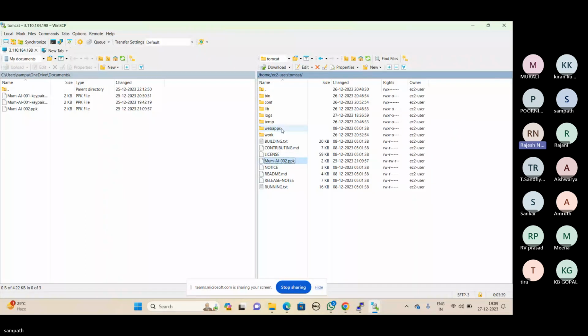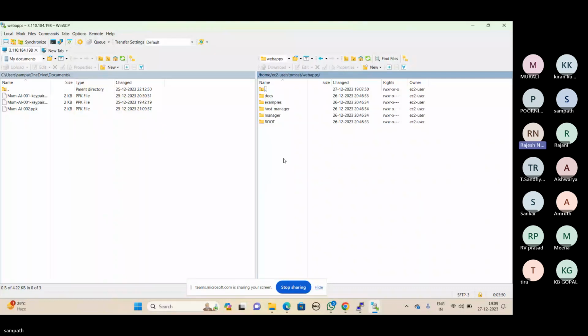Okay, there is a web apps folder, right? Can you please open the web apps? Double click and open it. This complete web apps is managed with this folder. So for Tomcat, if you want to modify any web-related information in the web apps, all the web apps will be showing here. Can you please go one step back?